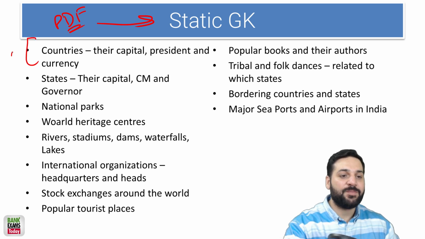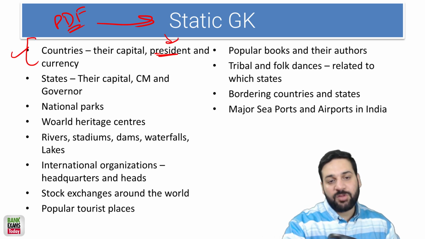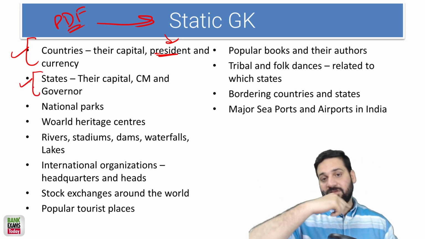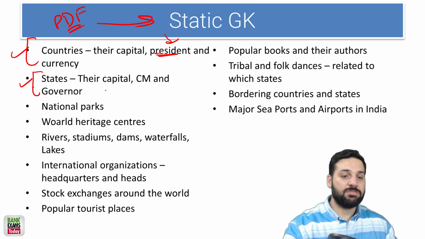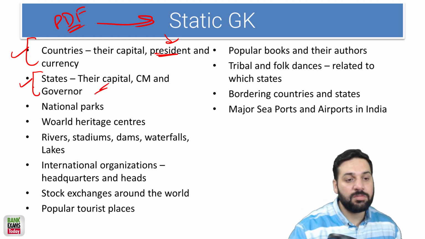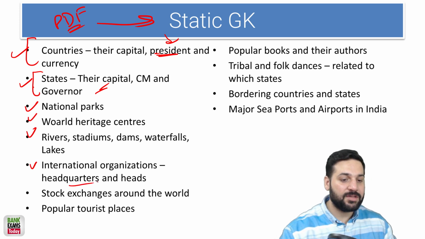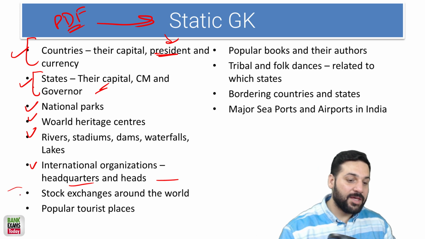Countries, their capital, president. Although the presidents are changing, right? So that's really important. The states and governors, I made a list, so read from there only. I don't recommend reading static GK from elsewhere. National parks, World Heritage Centres, rivers, international organizations, their headquarters, head, number of countries and all. Stock exchanges around the world.